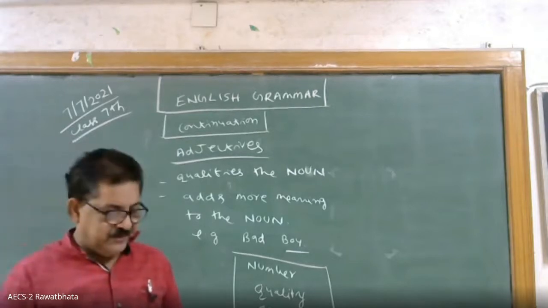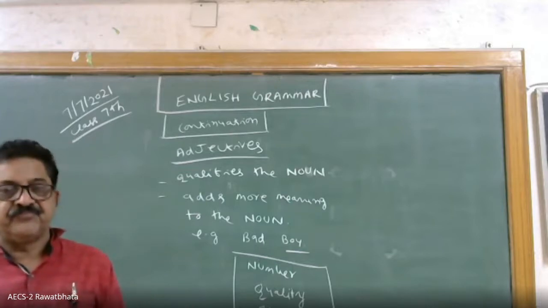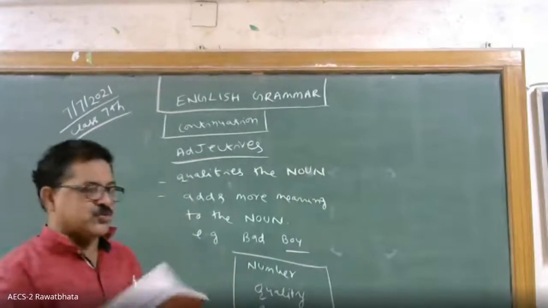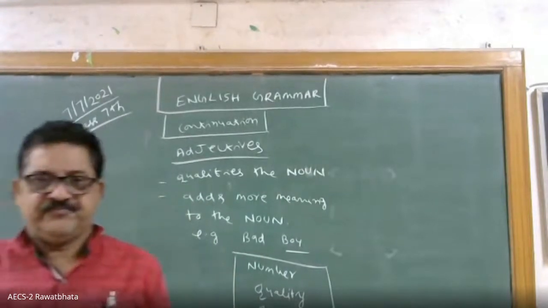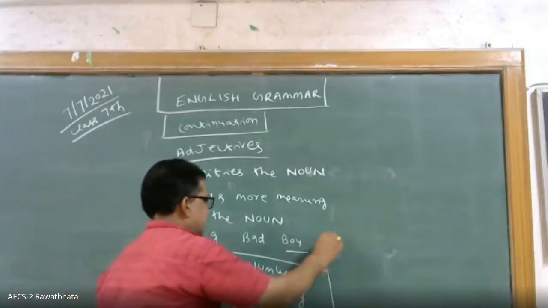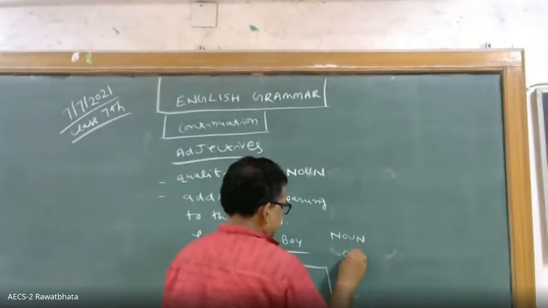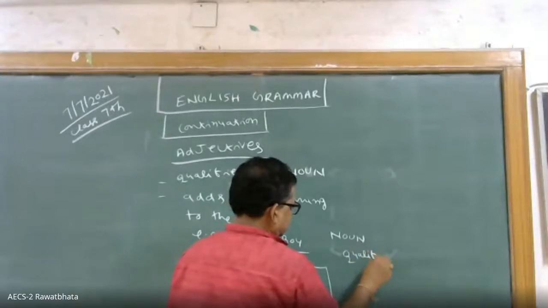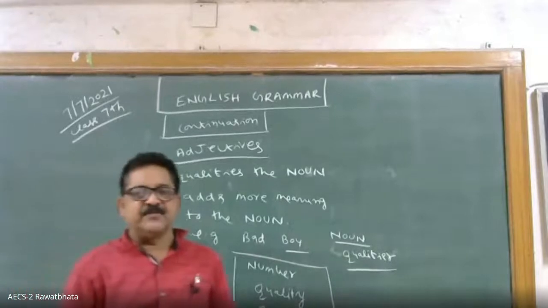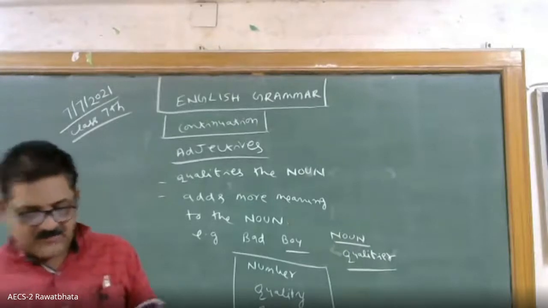I am waiting one second. So first again I am repeating, children, in this lesson: an adjective is a word which adds to the meaning of the noun. So in short, I said it is a noun qualifier. We have read adverb. So what is an adverb then? An adverb is a verb qualifier. An adjective is a noun qualifier.